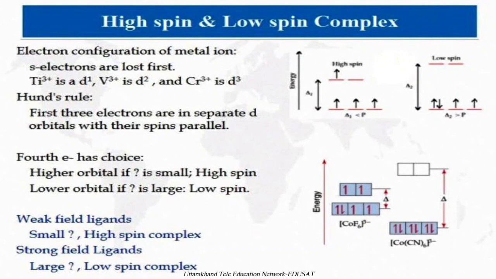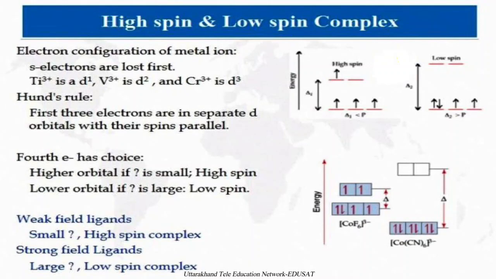For a weak field ligand, a small splitting, a small delta creates high spin complexes, whereas strong field ligands, with larger delta, create low spin complexes. High spin and low spin we can also understand in terms of the number of unpaired electrons present in the d orbital. If we have 5 unpaired electrons in the d orbital, it is a high spin complex, and with 4 unpaired electrons in the d orbital we have low spin complexes.